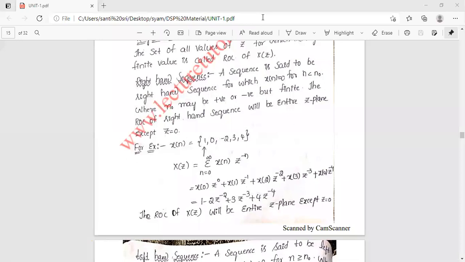A sequence is said to be a right-handed sequence for which x of n equal to 0 for n less than n naught, where n naught may be positive or negative, but it should be a finite value. Then the ROC of a right-handed sequence will be the entire z plane except z is 0.